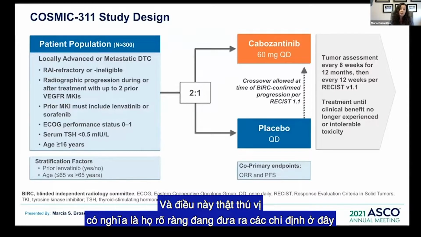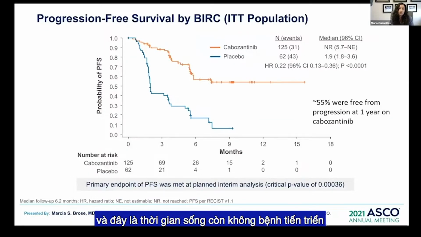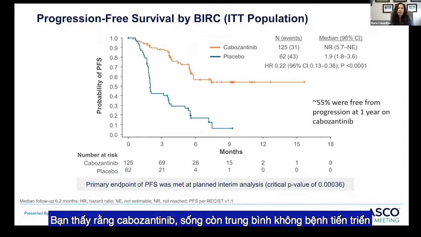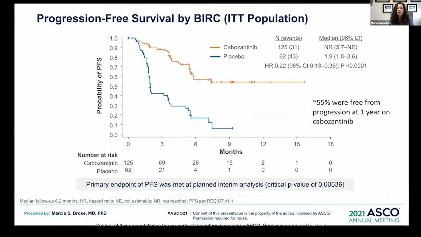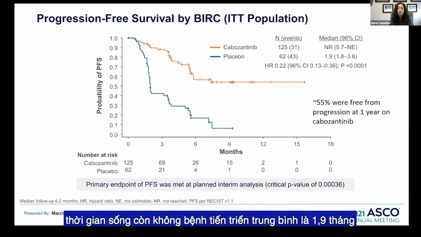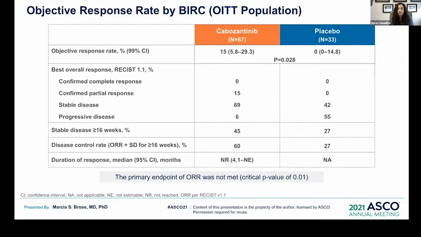And so this is interesting. I mean, they're obviously going for indication here. Essentially, patients were randomized 2-to-1 cabo to placebo, and this is the progression-free survival. You see that cabozantinib, the median progression-free survival was not met. About 55% are free from progression at 1 year. And then in the placebo arm, the median progression-free survival was 1.9 months. And so this study was actually stopped early at the interim analysis because they'd already met their primary endpoint.